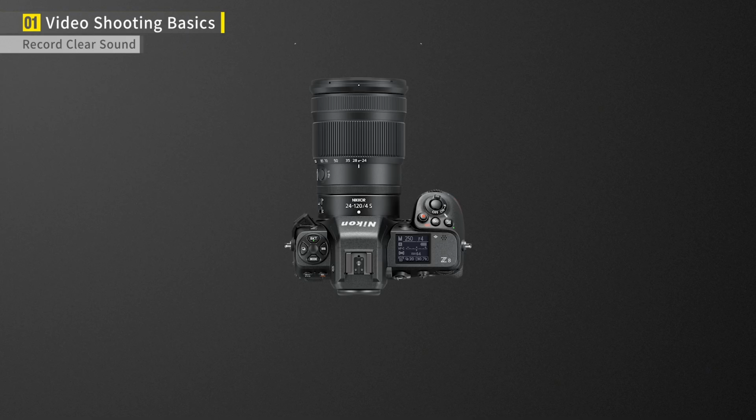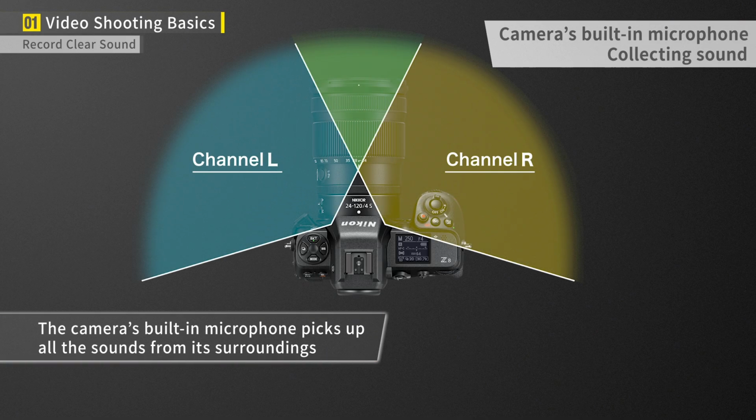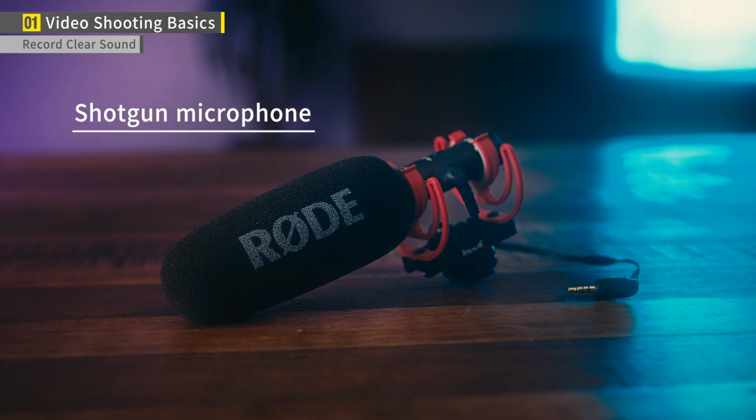The camera's built-in microphone may pick up sounds of the camera being operated and noise from its surroundings, making it difficult to achieve the desired sound. If you need to record audio, we recommend using a shotgun microphone like this one. With a shotgun microphone, you can clearly record the desired sound.